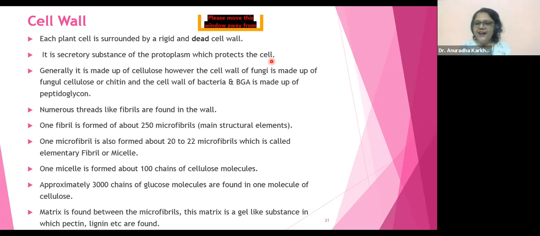Yes, Neha, very nice, very good. So see, my dears, how now we are going to talk like this. 3000 glucose molecules is equal to one cellulose molecule. Correct? 100 cellulose molecules is equal to one micelle. 20 to 22 micelles, one microfibril. 250 microfibrils, one fibril.